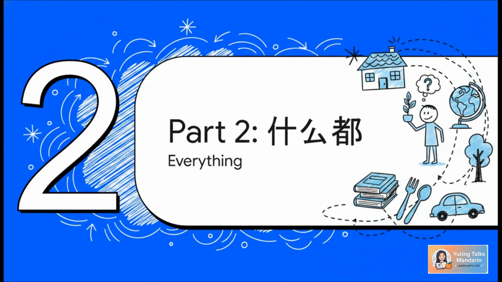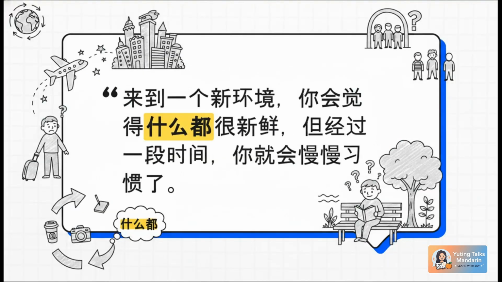Welcome to part two, where we'll look at how to use 什么都, which means everything. Take a look at this beautiful, really descriptive sentence. I'll read it nice and slow for you. 来到一个新环境，你会觉得什么都很新鲜，但经过一段时间，你就会慢慢习惯的。 And in English, that means when you arrive in a new environment, you'll feel that everything is very fresh, but after a period of time, you will slowly get used to it.